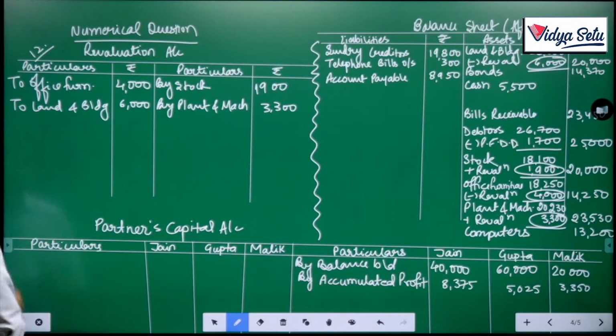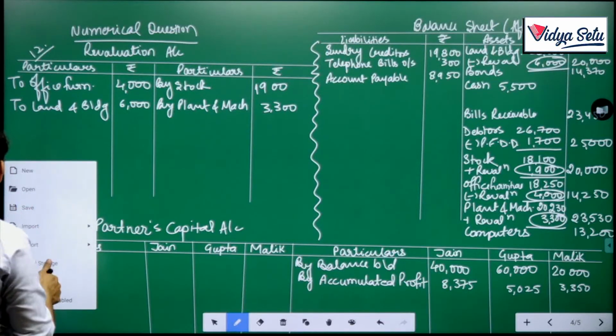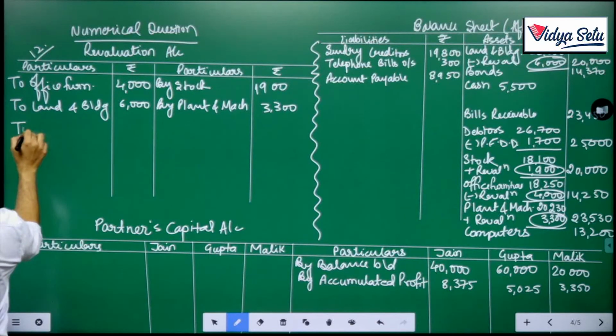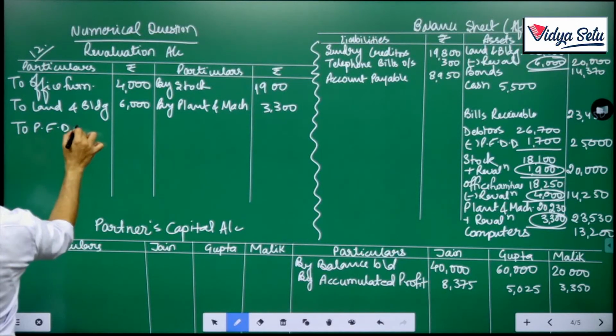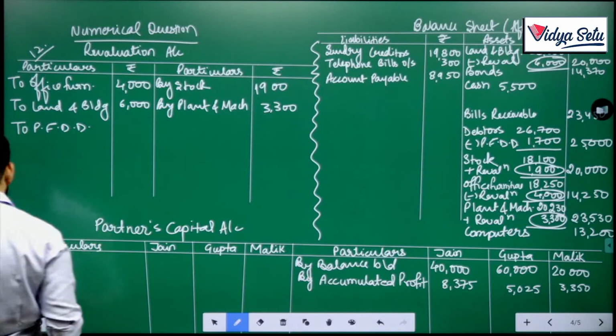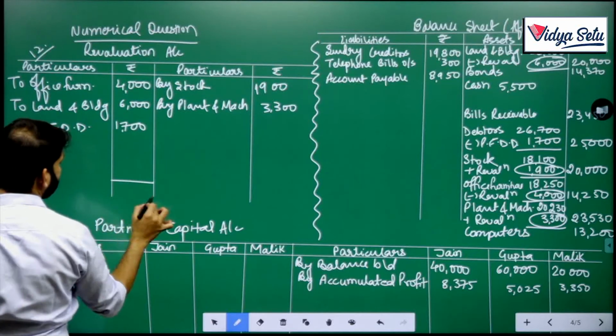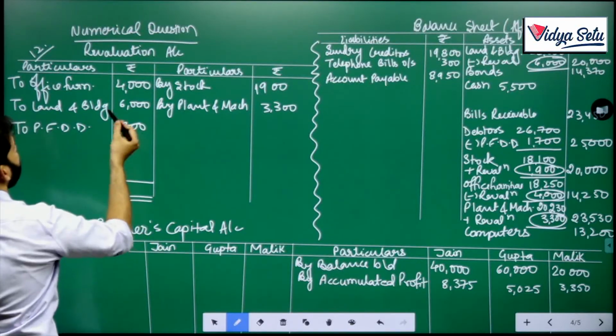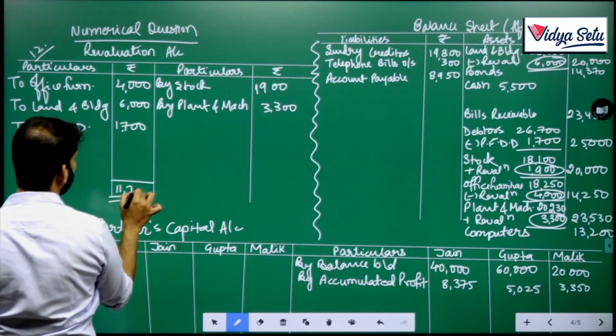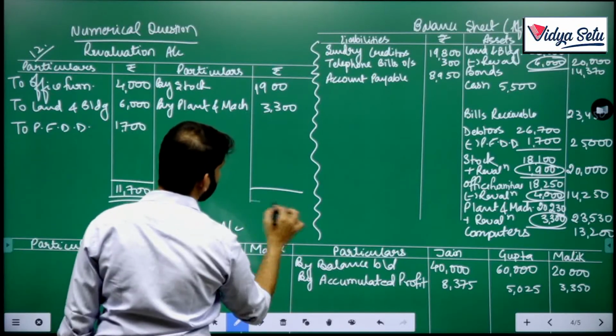Correct. So, if we have done all these things, let's find out the profit or loss. 10,000, 11,700. So there is obviously a loss.